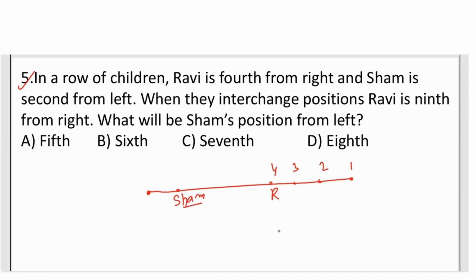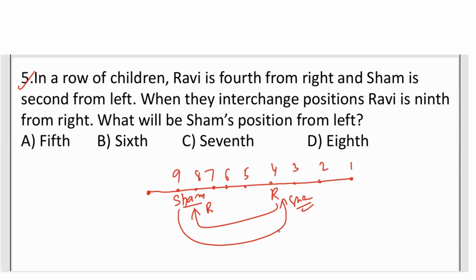Now you see the condition. When they interchange position, Ravi is ninth from the right. Now we are changing the position. So Ravi comes here now and Sam comes there. When Sam comes here and Ravi comes here, when they interchange the position, Ravi is ninth from the right. Initially Ravi was at 4, now it is the ninth. So this point is 9. That means that should be 5, 6, 7, and 8. So now this is the 9. Now Ravi becomes 9.